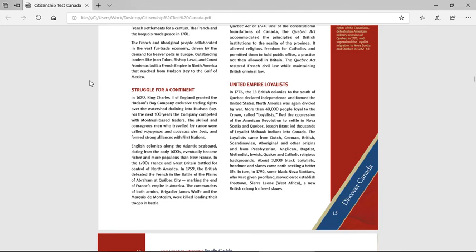Loyalists came from Dutch, German, British, Scandinavian, Aboriginal, and other origins, and from Presbyterian, Anglican, Baptist, Methodist, Jewish, Quaker, and Catholic religious backgrounds. About 3,000 black loyalist freedmen and slaves came north seeking a better life. In turn, in 1792, some black Nova Scotians were given poor land, moved to establish a free town, Sierra Leone. New British colony for free. Interesting. I didn't know that's where that came from.